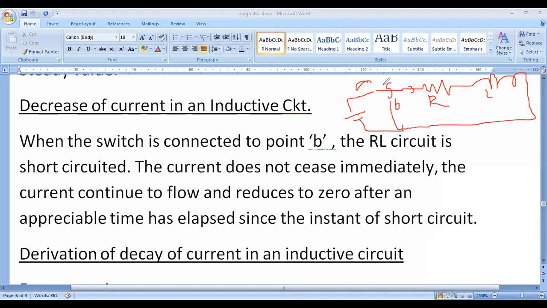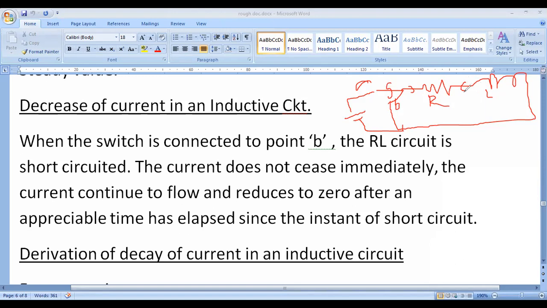To find out the decay of the current, we have to move the switch from A to B. Then what happens? There are no voltage sources. Now the current will flow in the reverse direction, because the current is stored in the inductor.